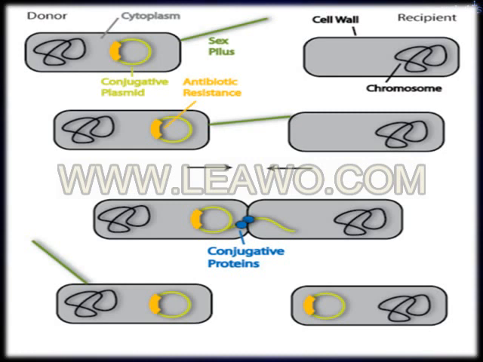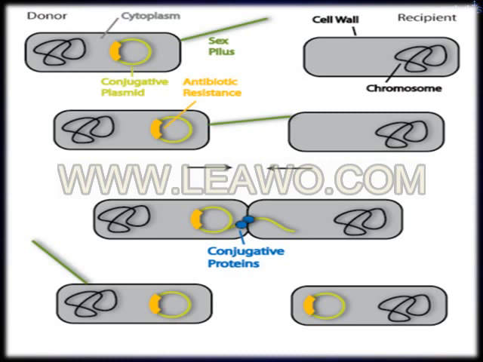Once these two cells come together, with the help of conjugation, the drug resistance from donor cell to recipient cell takes place with this R plasmid, resulting in the development of drug resistance in the recipient cell.